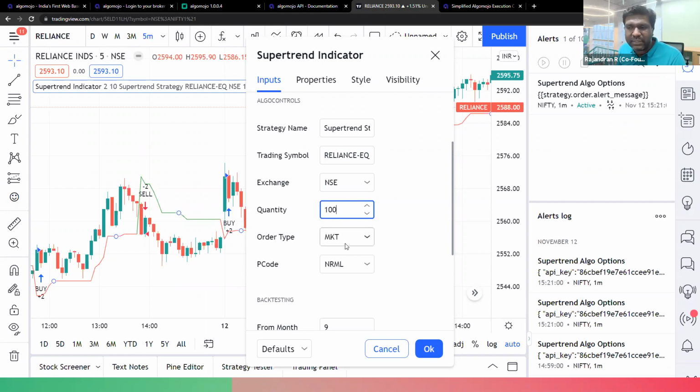And then order type: generally market orders are highly preferred if you want to trade in that particular segment, because a limit order requires order cancellation, which is not possible from the TradingView application.